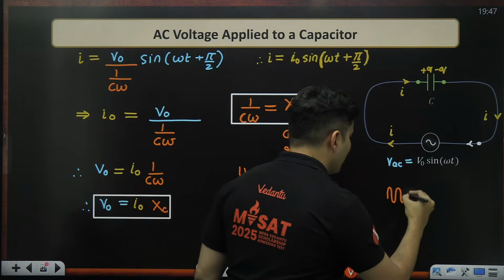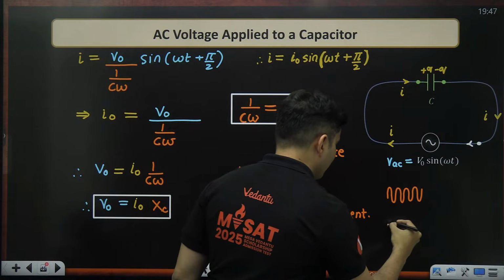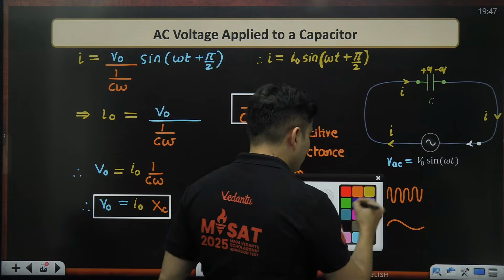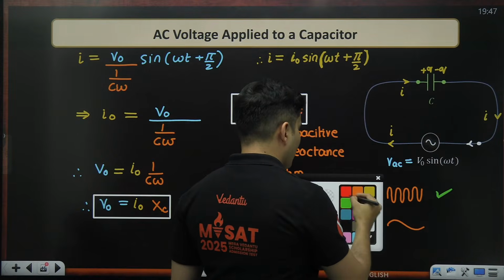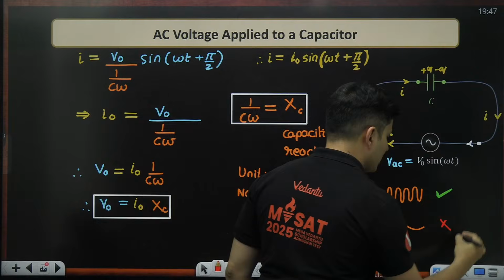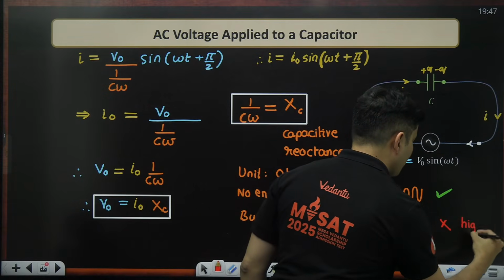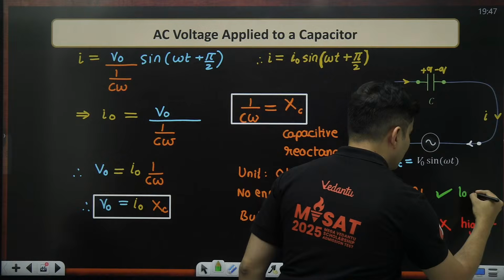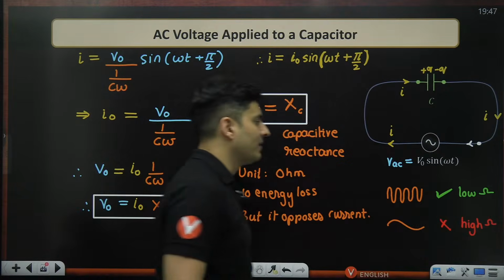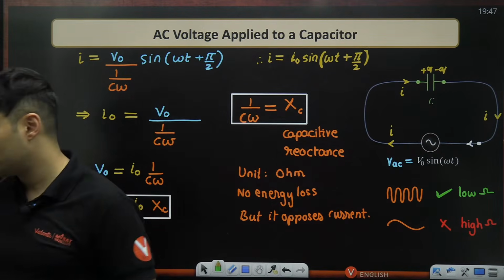So high frequency versus low frequency. This is allowed, this it likes, okay, and this it blocks. So high frequency will have low ohms of reactance. That's the logic of it.